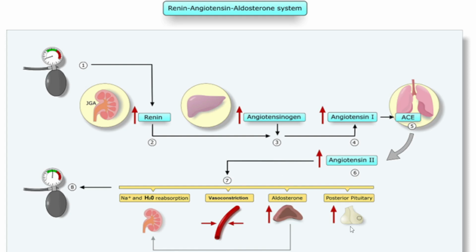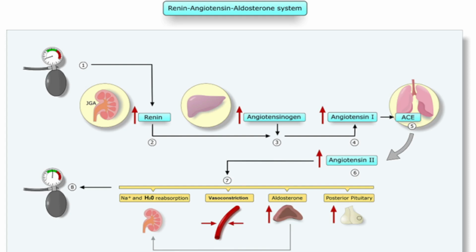So antidiuresis will happen, and as a result of this there will be fluid buildup in the body and it can cause the increase in the BP. So this is another mechanism by the ADH, anti-diuretic hormone, from the posterior pituitary.